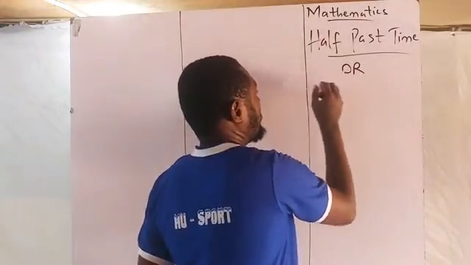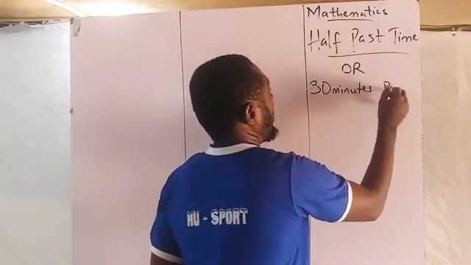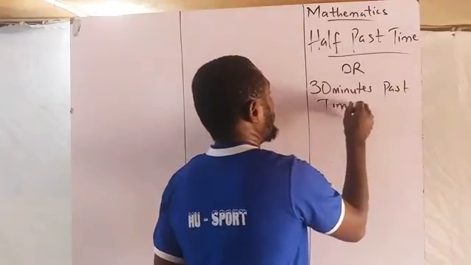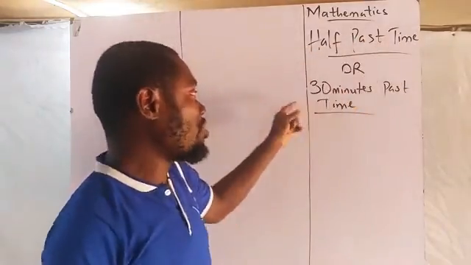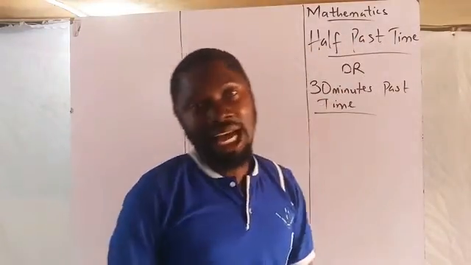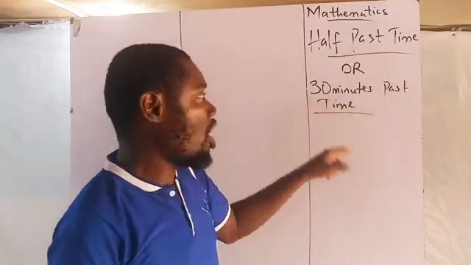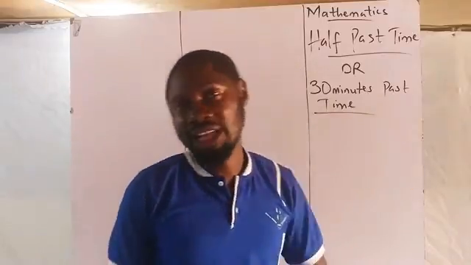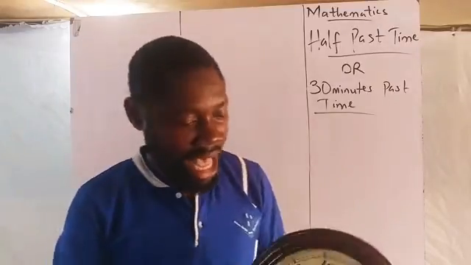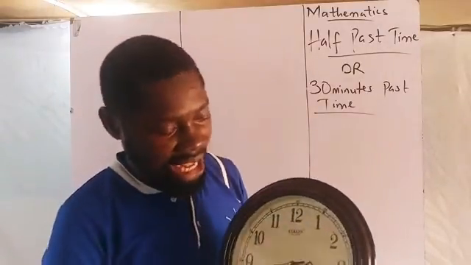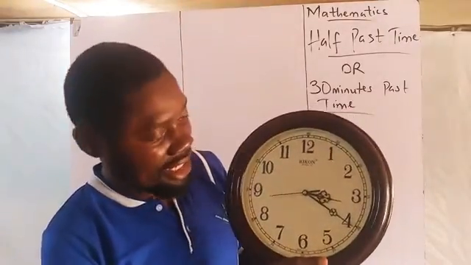You can call it 30 minutes past time. In this time, I said the half past time can also be called 30 minutes past time. That's what I said. In this type of time, your minutes hand must always be at 6.